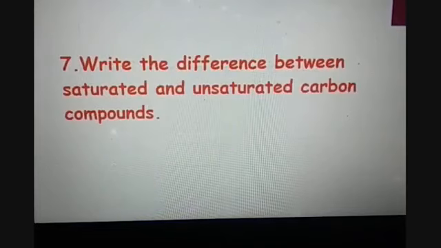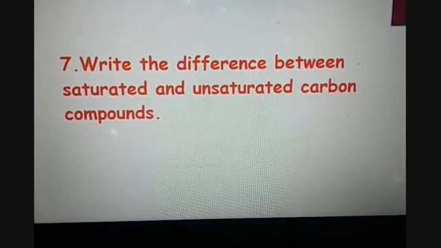Our next question is, write the differences between saturated and unsaturated carbon compounds. Now let us see the differences between the saturated and unsaturated carbon compounds.